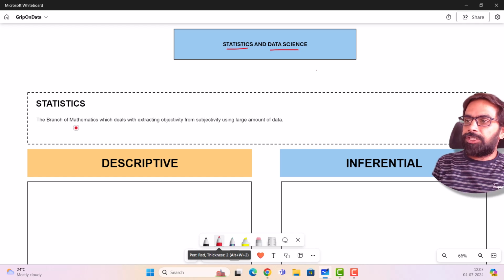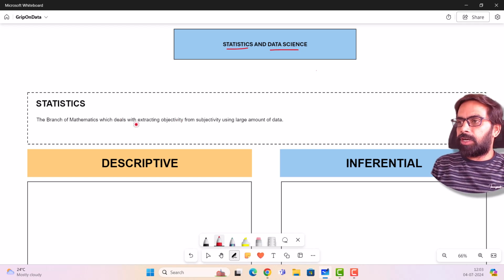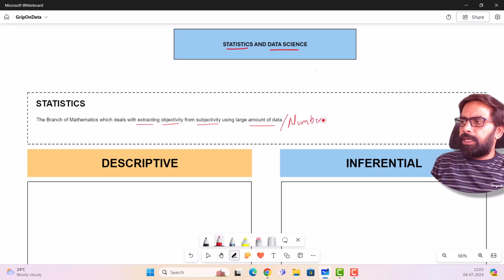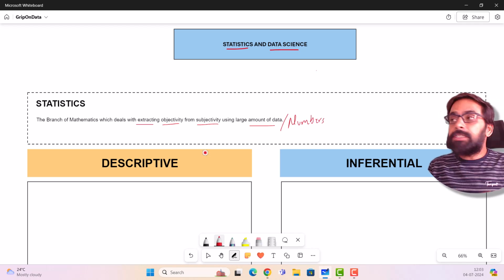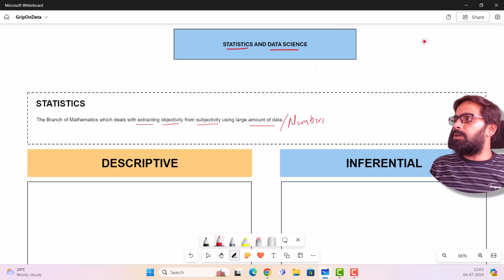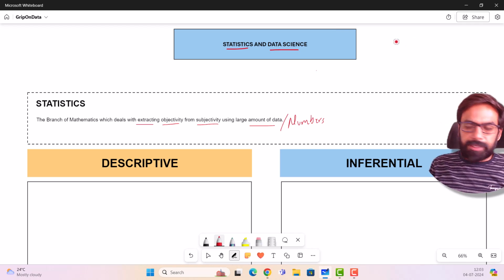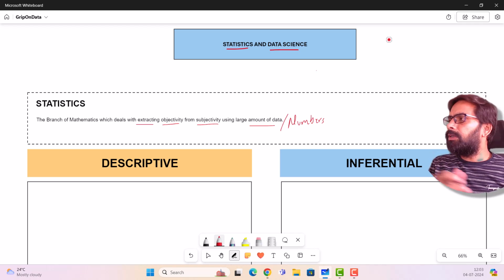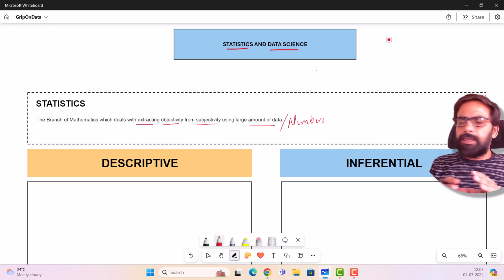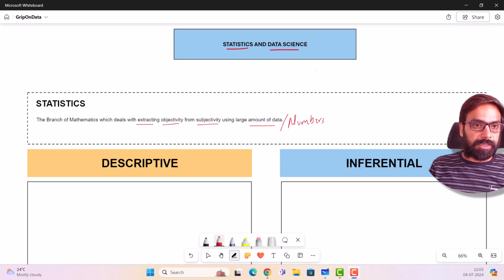Statistics is the branch of mathematics which deals with extracting objectivity from subjectivity using large amount of data, or we can say numbers. Right. See, the entire business world works on one thing that is called as uncertainty. And not only the business world, even the medicine world, even a lot of industries. Uncertainty is something which probably cannot be avoided in a lot of industries and a lot of workplaces, right?